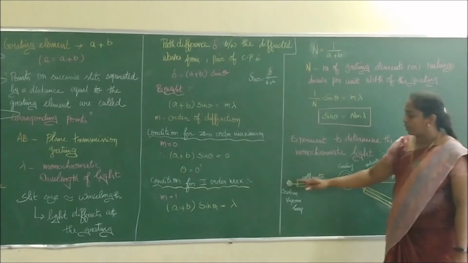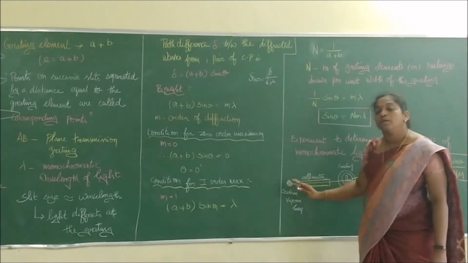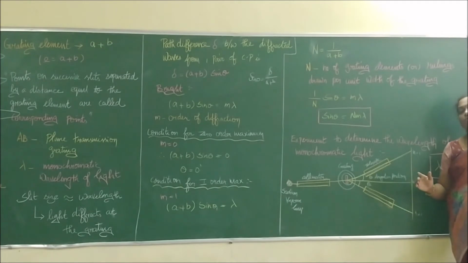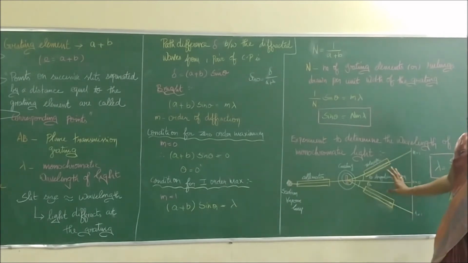Instead of a sodium vapor lamp, if I use a mercury vapor lamp, here we will get one set of pattern of visible colors, and again if I move to another side, the second order maximum of visible colors will appear. At the same angle, we can easily observe the same pattern on the other side. So we call these two the first order maximum. The next brightness is the second order maximum with the angle of 2 theta. Is that clear to you? So this is the sodium vapor lamp.